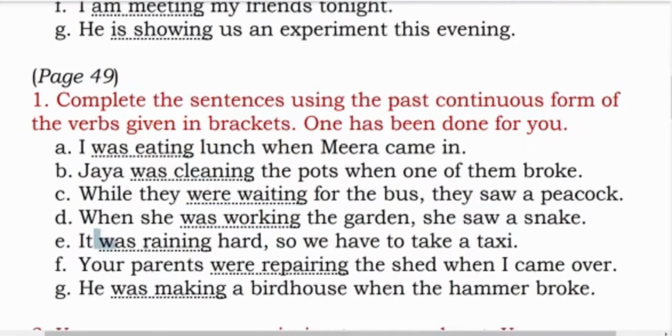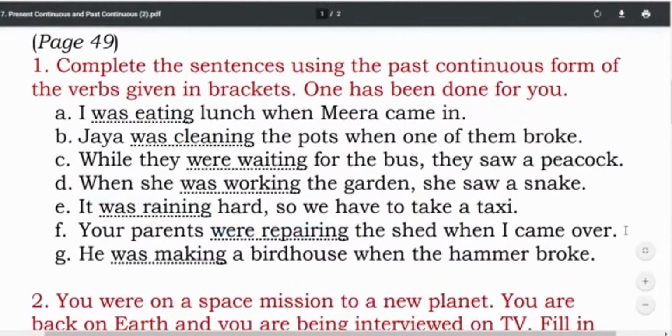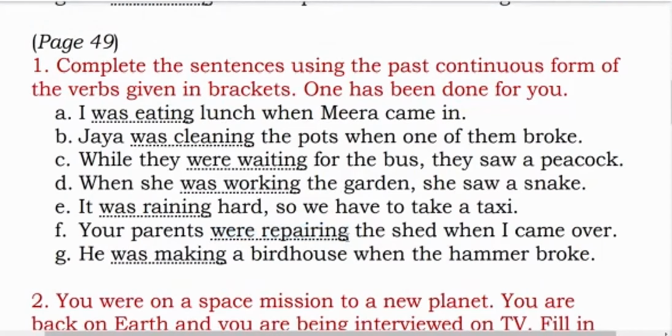Next, it was raining hard, so we have to take a taxi. Next, your parents were repairing the shed when I came over. Now just imagine that it is your friends or something and you talk to them and you say that जब मैं वहाँ पर आया, when I came over, जब मैं वहाँ आया तब मैंने देखा कि तुम्हारे मम्मी पापा शेड की रिपेयरिंग कर रहे थे और मरम्मत कर रहे थे. That is a right way to construct these kinds of sentences.